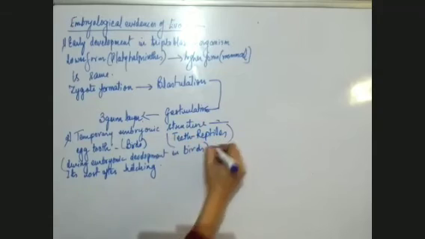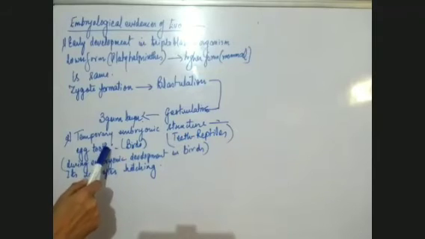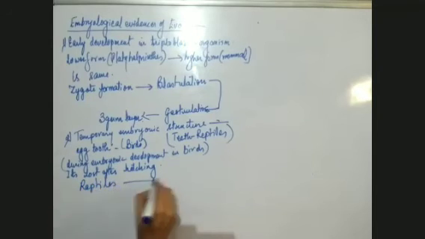That means if the birds at the early embryonic stage have a tooth-like structure, then at the embryonic stage they resemble reptiles. Because of the presence of this tooth-like structure, they are similar to reptiles at the embryonic stage. This is what tells you evolution. Although after the bird hatches out, this is lost, during the embryonic stage this tooth-like structure, which is a characteristic feature of reptiles, is present in birds also. What do we have after reptiles? After reptiles, we have birds.